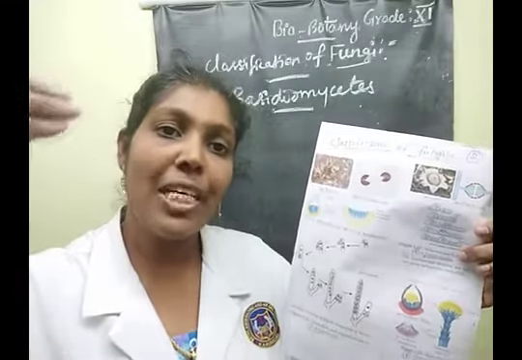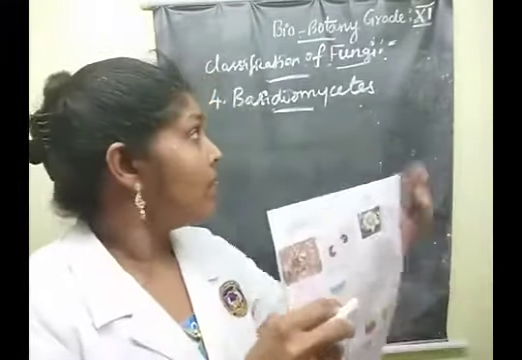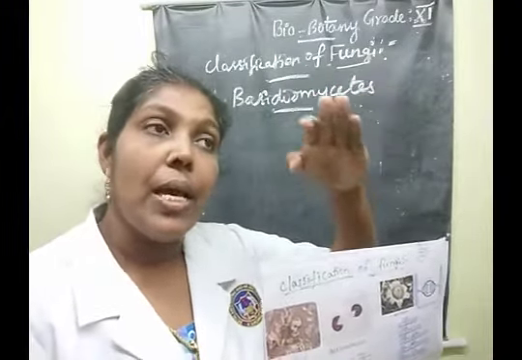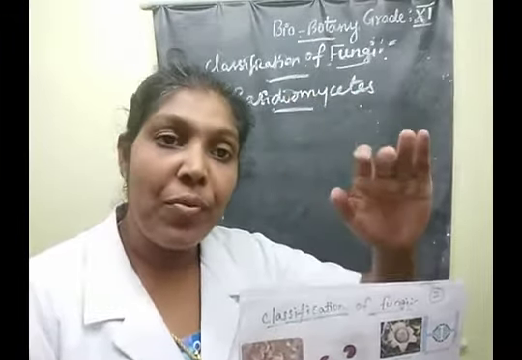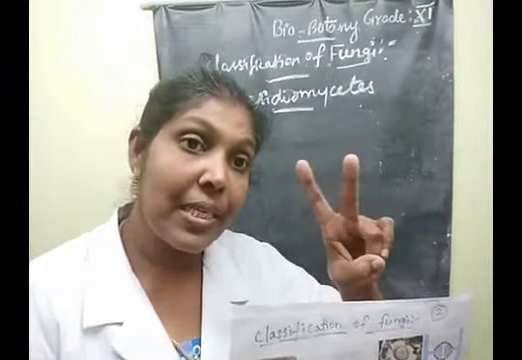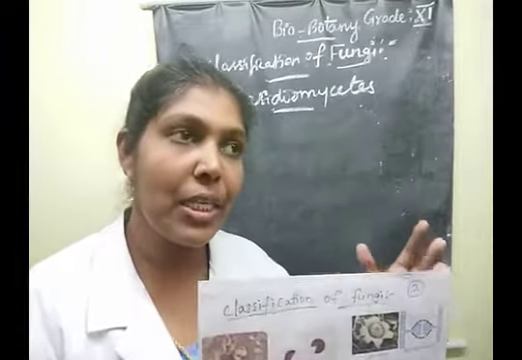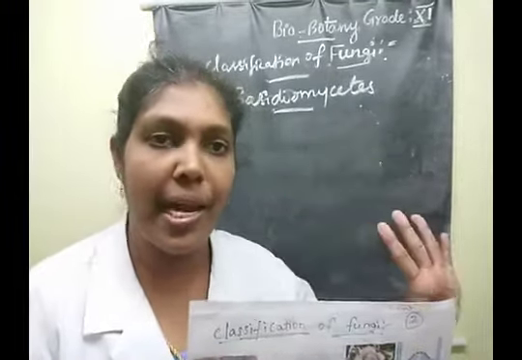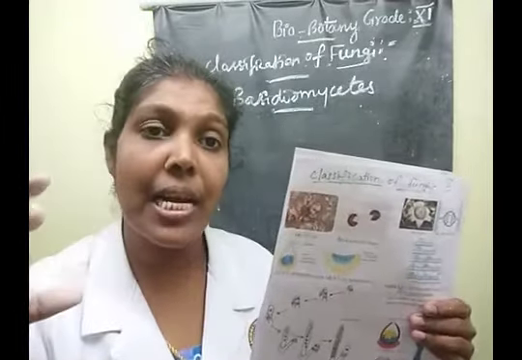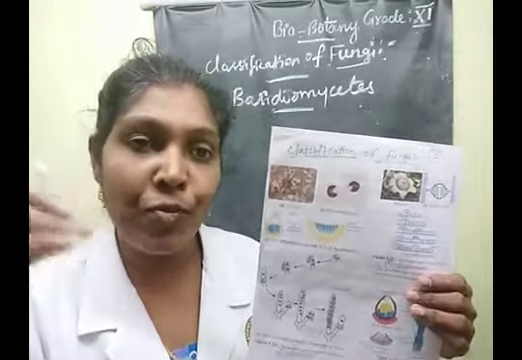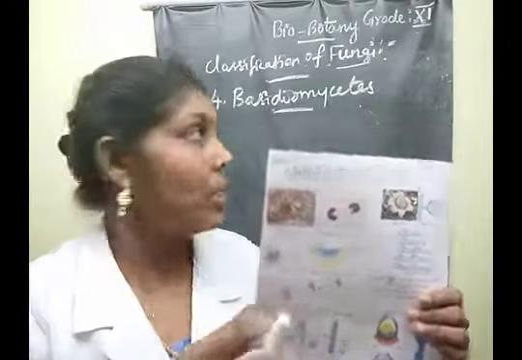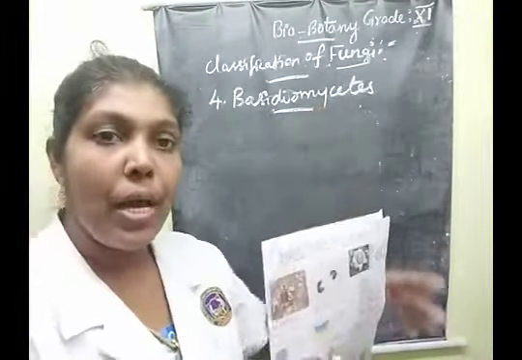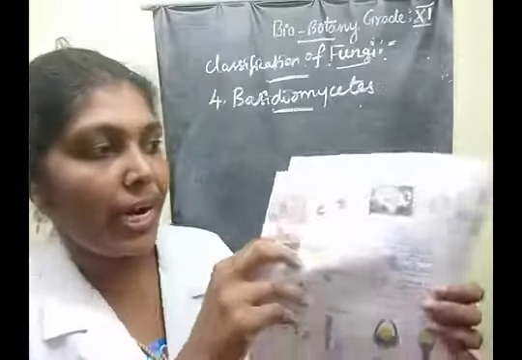Dikaryotic condition means that first plasmogamy occurs. As we learned earlier for the Ascomycetes class, here plasmogamy is not immediately followed by karyogamy, so the dikaryotic condition is present. The dikaryotic condition is maintained for many generations. In Basidiomycetes, a clamp connection is formed to maintain the dikaryotic condition.